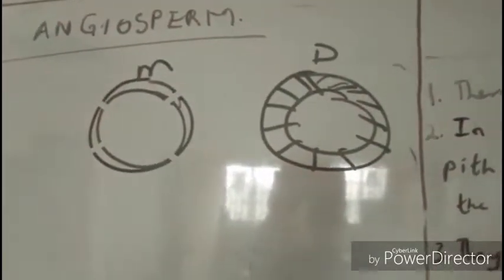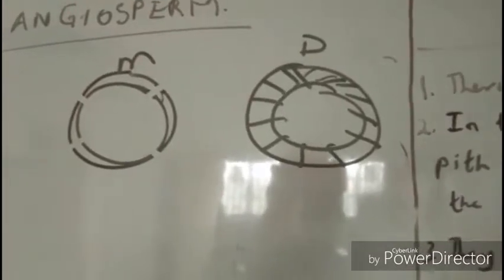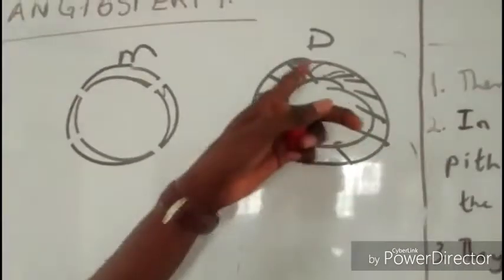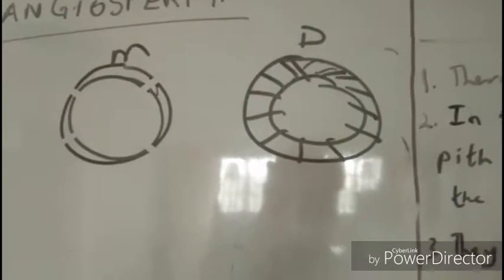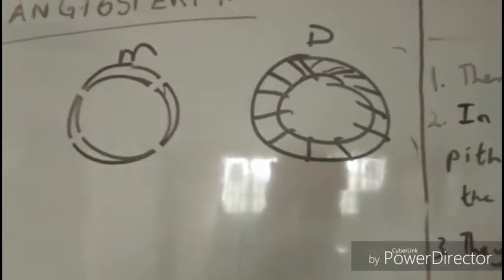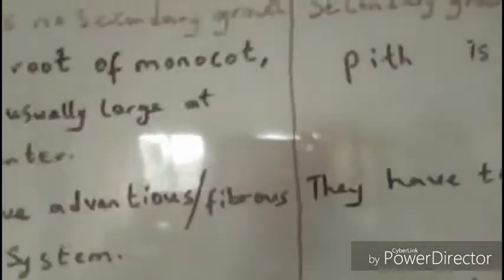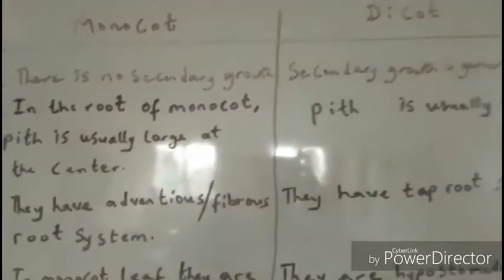All the wood you sit on, those furniture, are what? Dicot, because they undergo what is called secondary growth or secondary thickening. So they are strong. Now, in the roots of monocot and dicot, there is a difference. Please, let's quickly look at that.